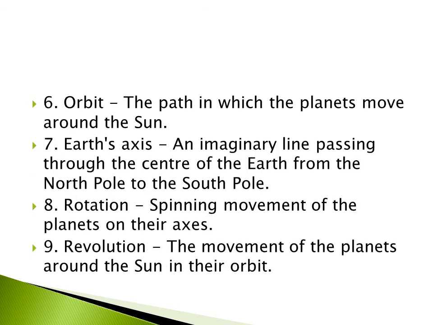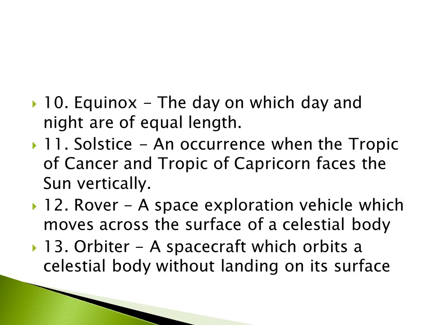Orbit, the path in which the planets move around the sun. Earth's axis, an imaginary line passing through the center of the Earth from the North Pole to the South Pole. Rotation, spinning movement of the planets on their axis. Revolution, the movement of the planets around the sun in their orbit.